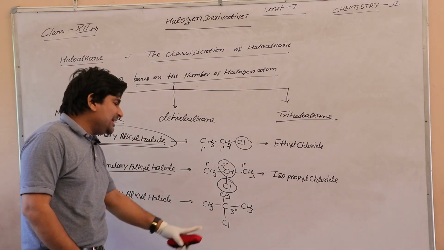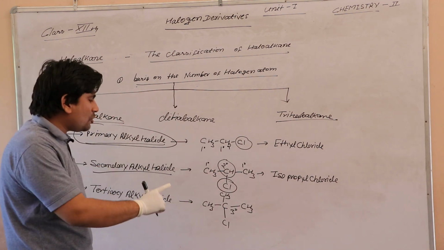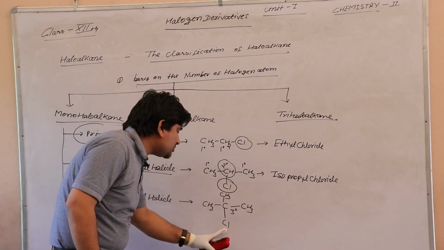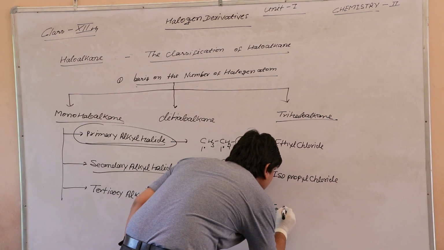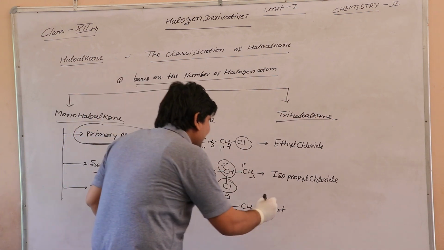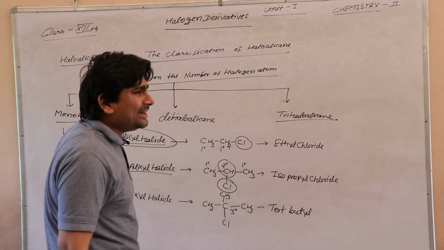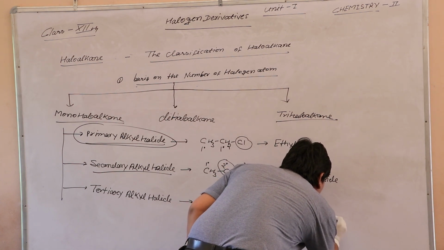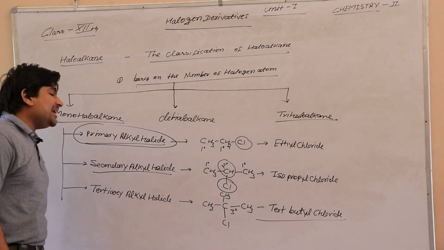We know that removal of 1 hydrogen from butane gives butyl, and the 3 degree carbon is attached with chlorine, so we say tert. Then chlorine attached with the alkyl is chloride. So the common name of this compound is tert-butyl chloride.